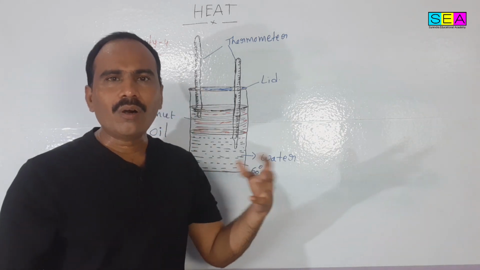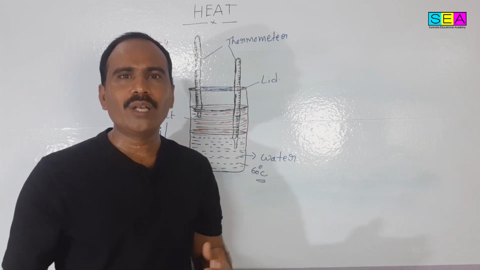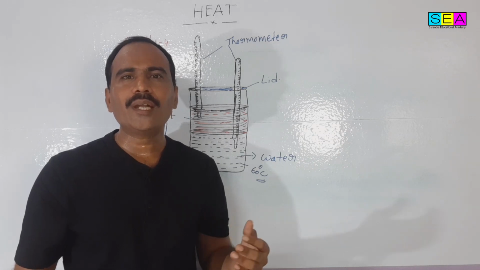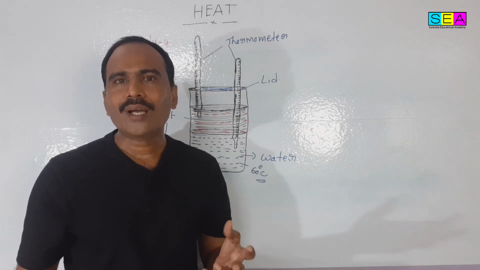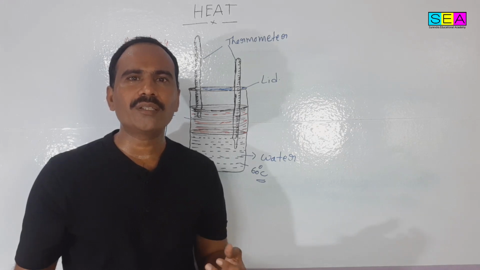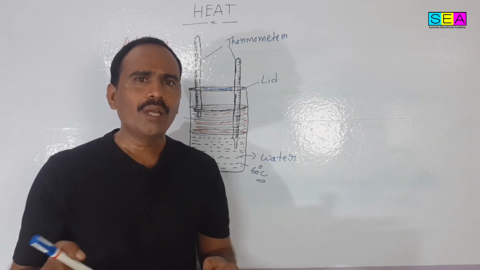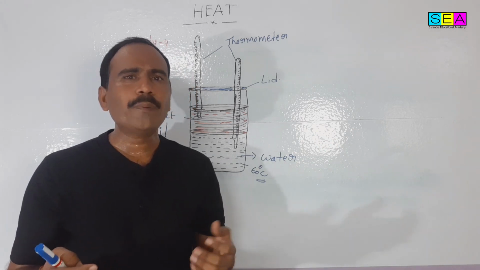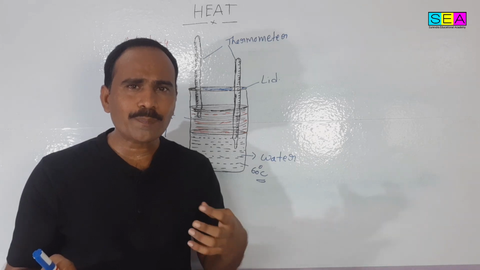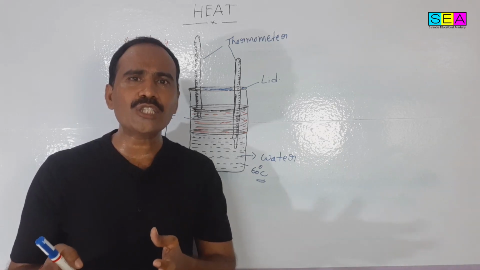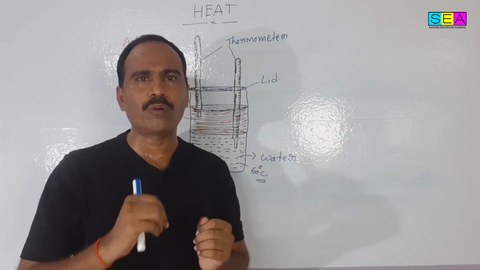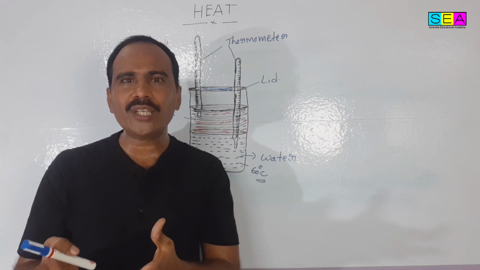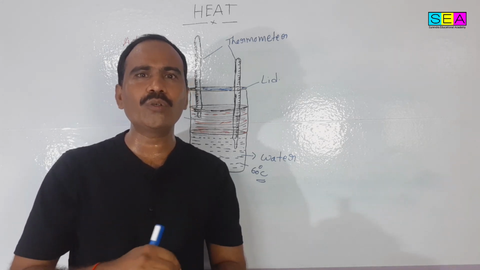From these activities, we can define heat and temperature accurately. Heat is a form of energy. It always flows from the hotter body to the colder body. Temperature is a measurement. It measures how much heat is flowing from the hotter body to the colder body. Temperature is measuring the quantity of heat flowing from one body to another.